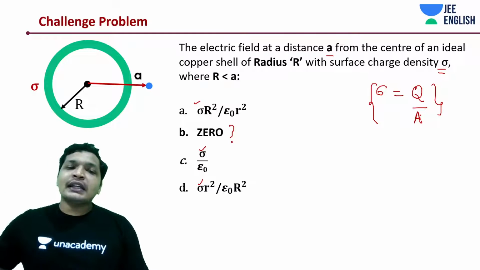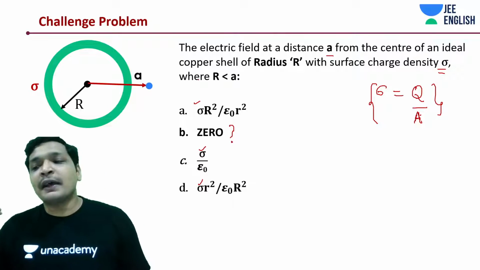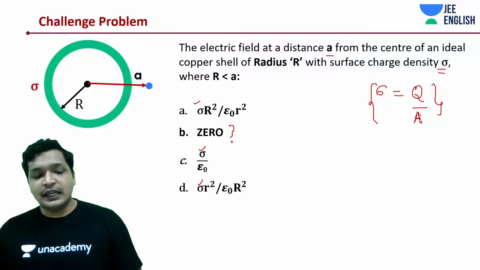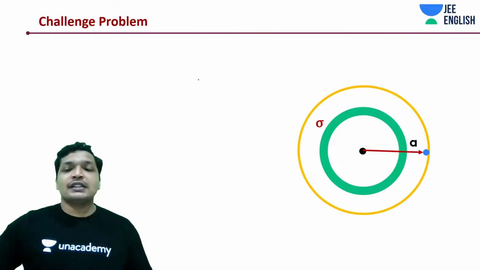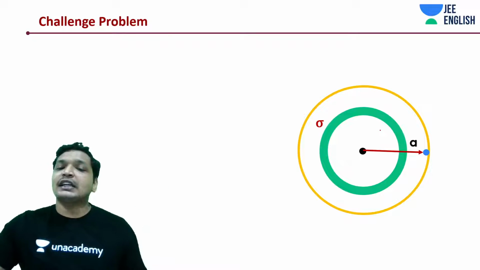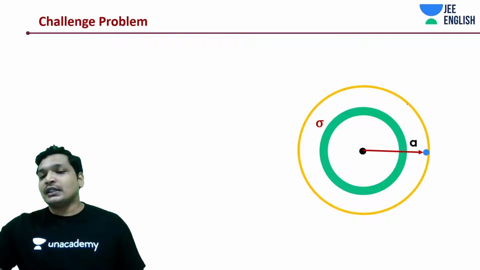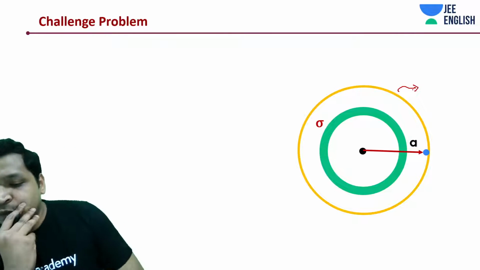But since the radial electric field would exist, you take a spherical Gaussian surface, right? So yes, we would have a spherical Gaussian surface at a distance A from the center of the sphere. Okay, this is a Gaussian surface.